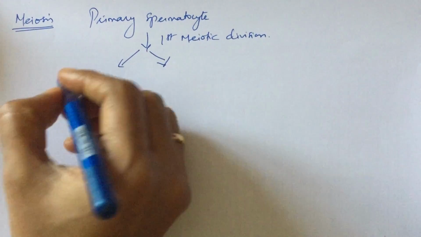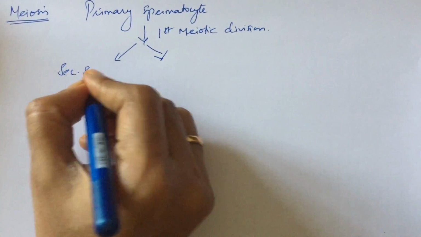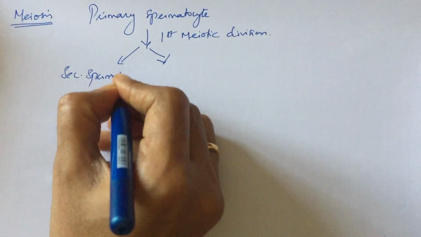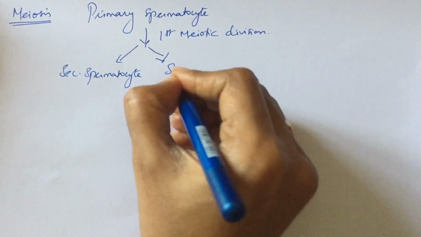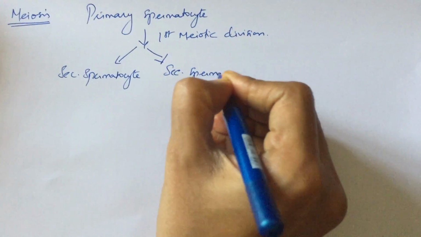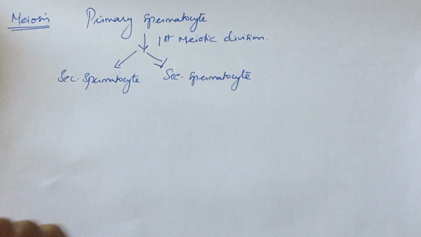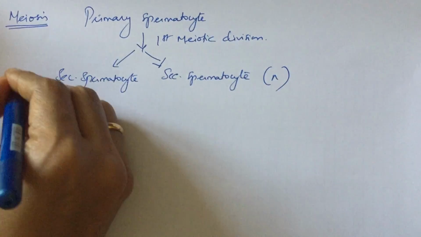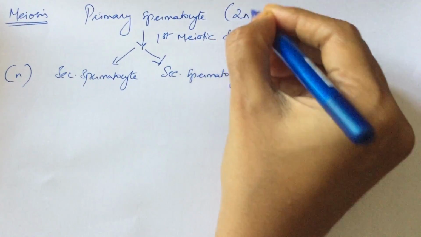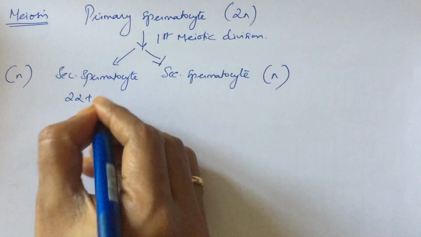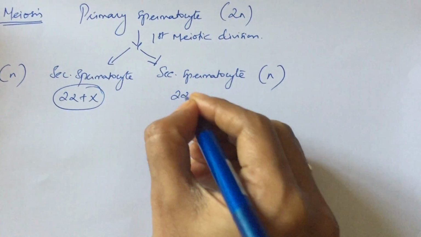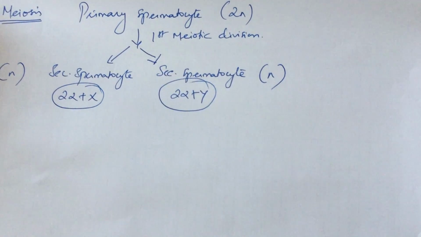Each primary spermatocyte will give rise to two secondary spermatocytes, which will have only the haploid number of chromosomes. That means they will have only half the number of chromosomes as that of their parent cell.